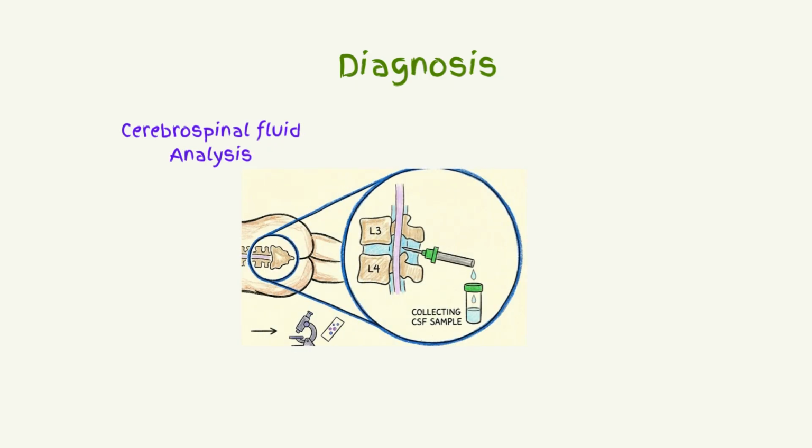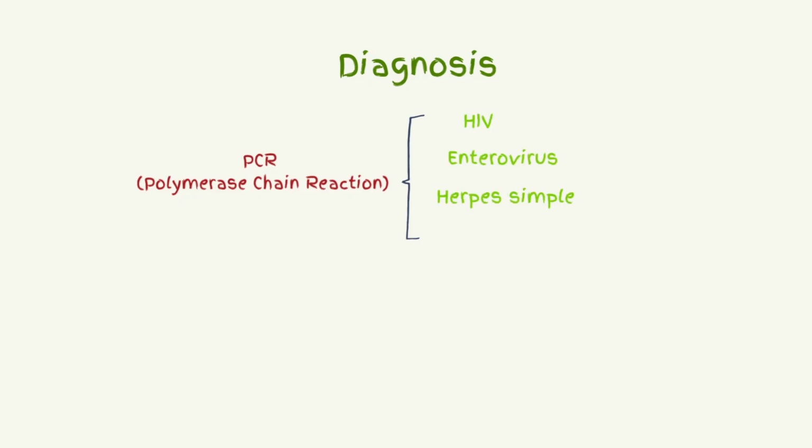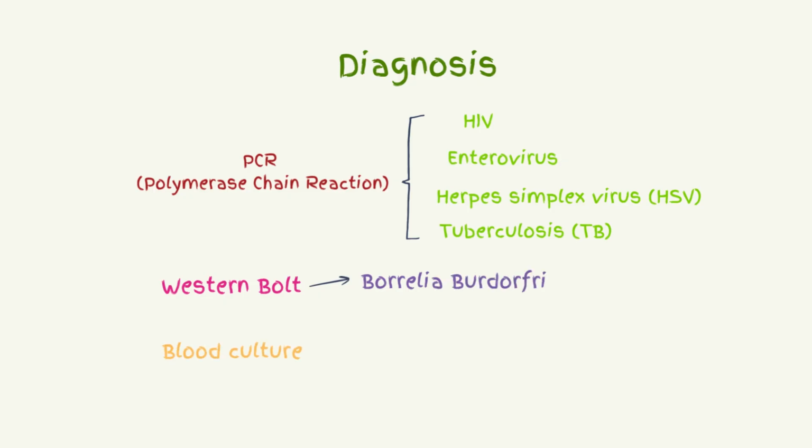Diagnosing meningitis can be done through various tests. Cerebrospinal fluid analysis is done where a lumbar puncture is made at L3 and L4 of the spinal cord. CSF is then taken and analyzed for white blood cells, protein, and glucose. Now, PCR is done for suspected causes of meningitis to check for HIV, enteroviruses, HSV, and TB. Western blot test is done for specific bacteria, for example, Borrelia burgdorferi, or in some cases, a blood culture can also be done.